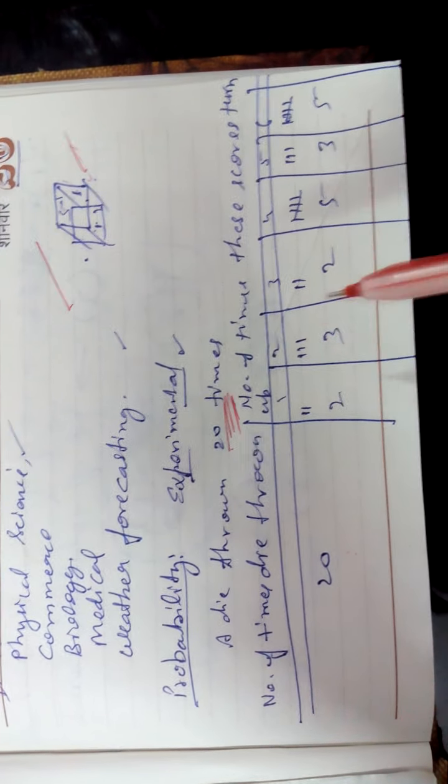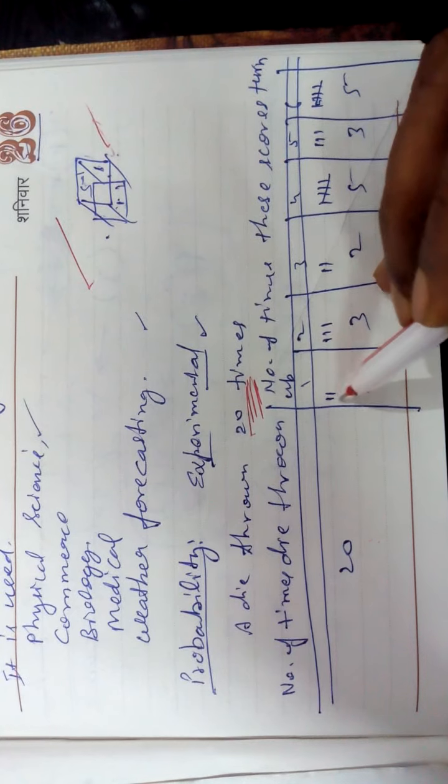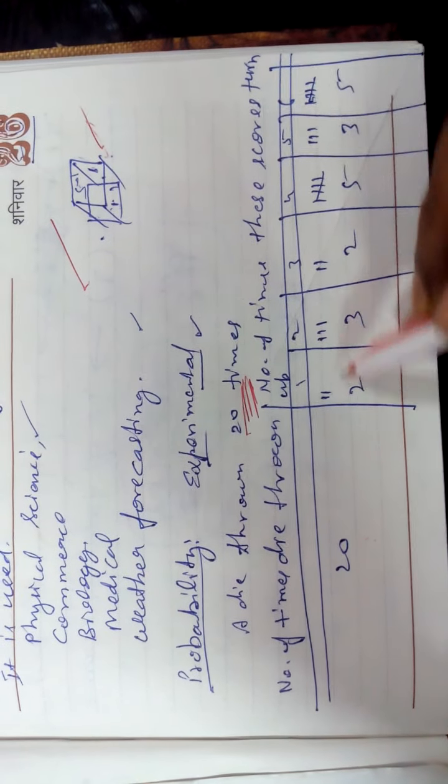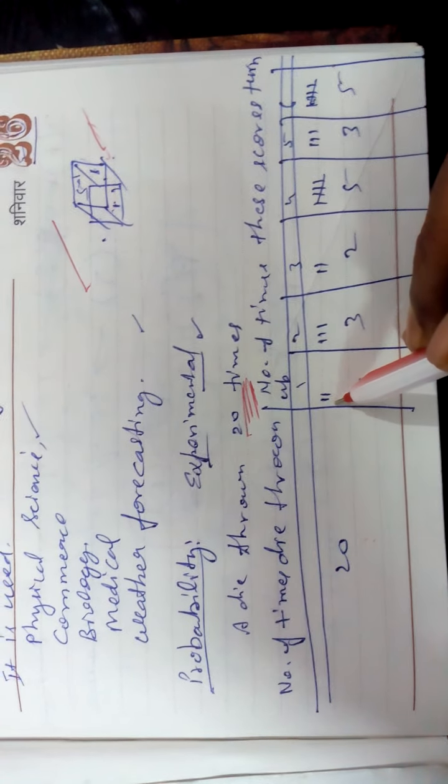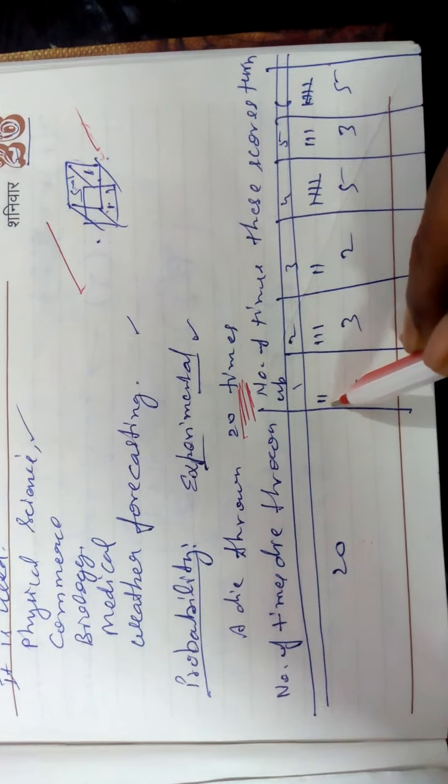So first time, suppose 2 is coming, one line by tally mark. A tally mark means counting, helping the count. 5 sticks in a bunch of 5. So 1 is coming 2 times, 2 is coming 3 times, 3 is coming 2 times, 4 is coming 5 times, 5 is coming 3 times, 6 is coming. This is the tally mark I have written.